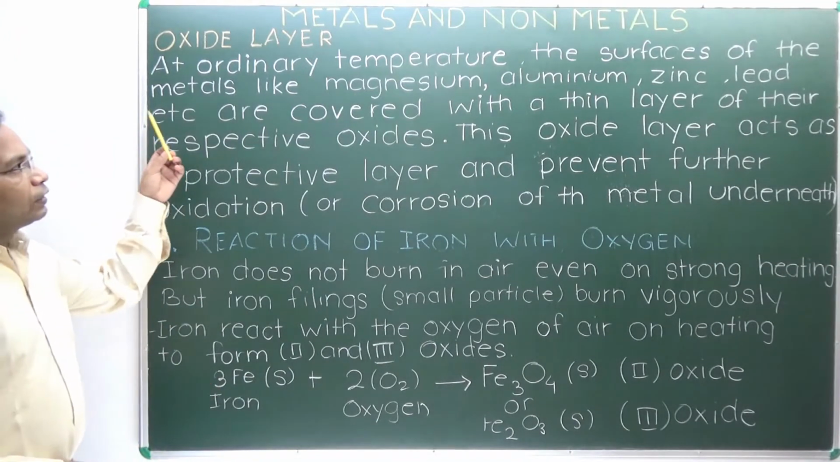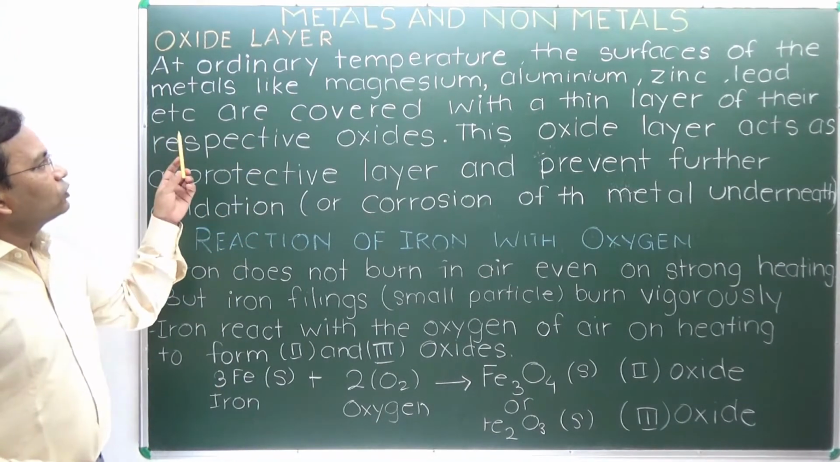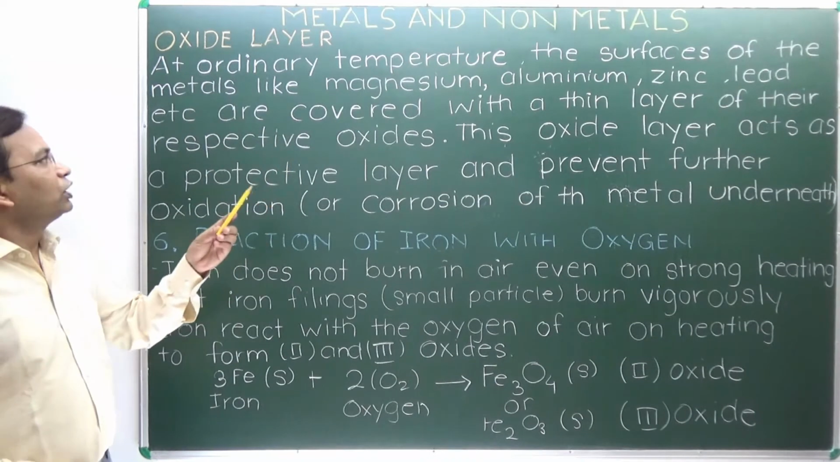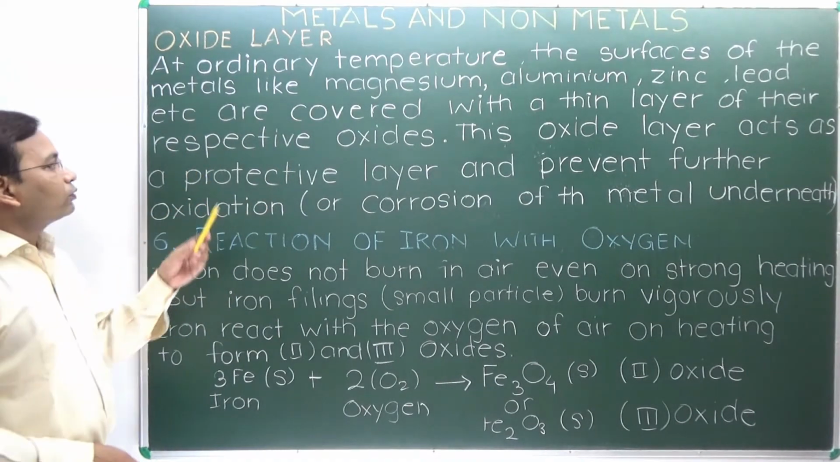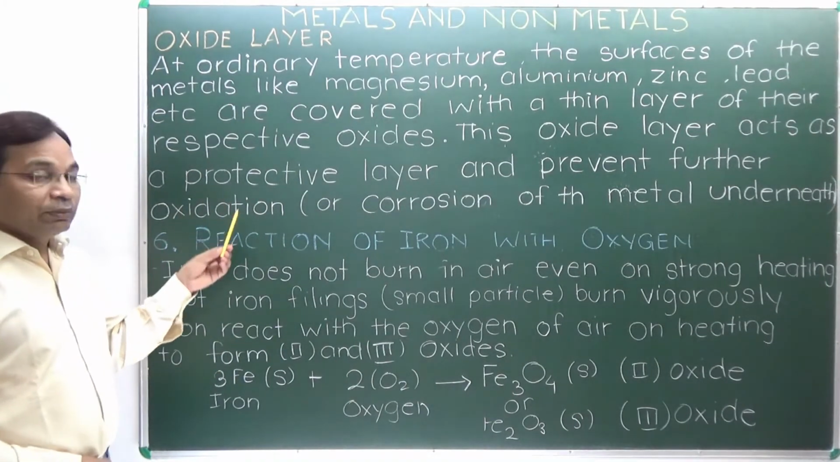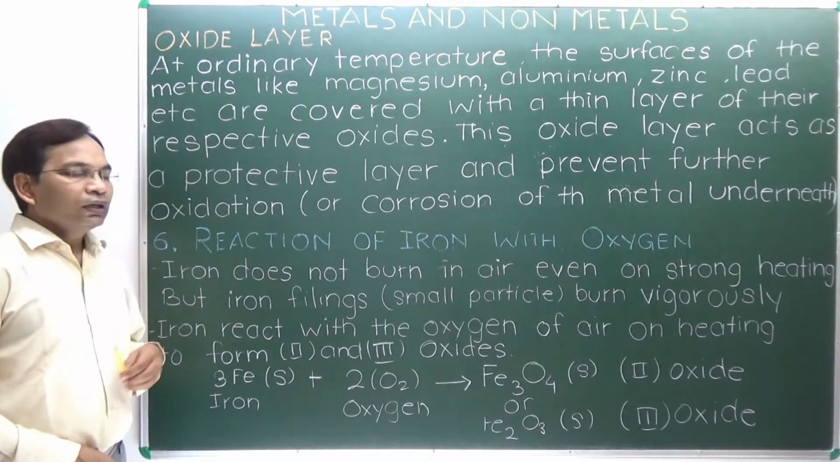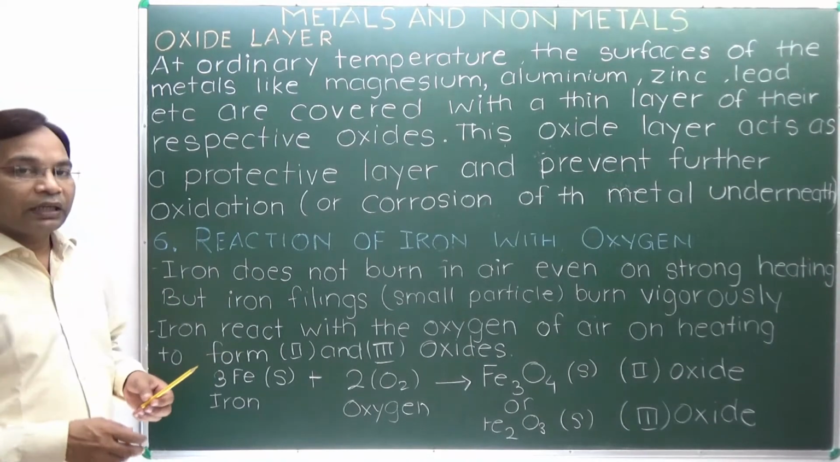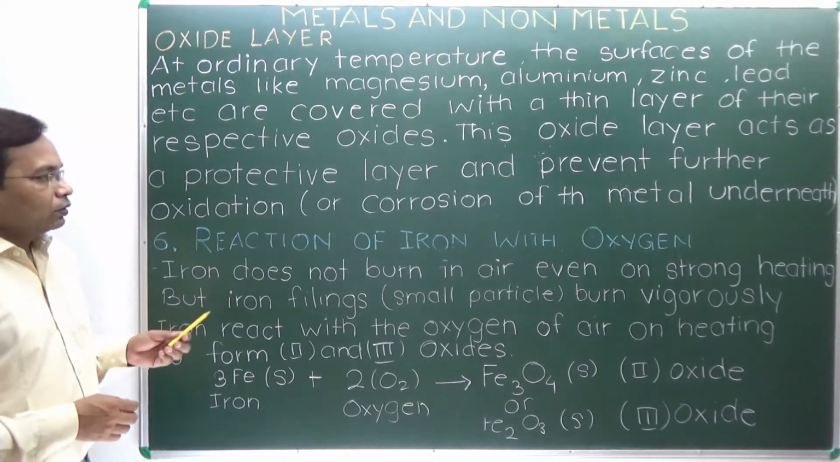Here, at ordinary temperature, the surface of metals like manganese, aluminium, zinc, lead are covered with a layer of the respective oxide. These oxide layers act as a protective layer and prevent further oxidation, that is the corrosion of the metal under the surface.